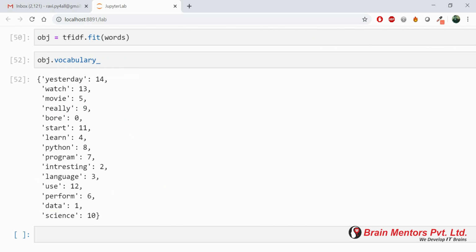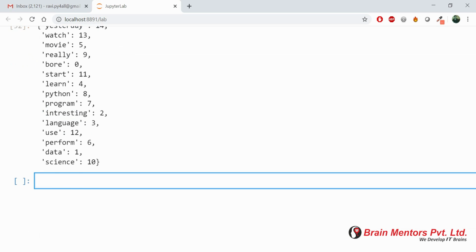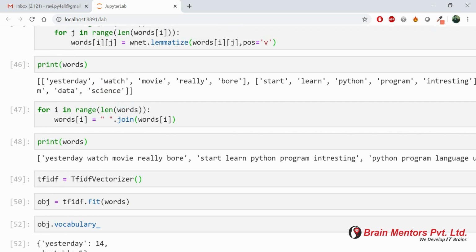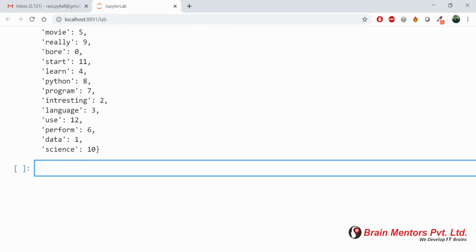The dictionary you are seeing here is in alphabetical order. You can see data is at first index, bore is at 0th index because it starts with B. After each word the index has been written according to alphabetical order. So after applying the fit method, you generally get the vocabulary. We have to use the transform method to apply the vectorization part.